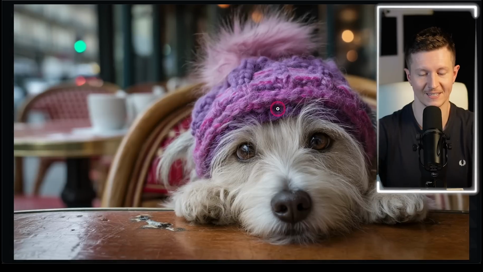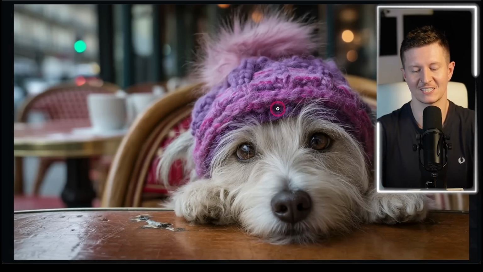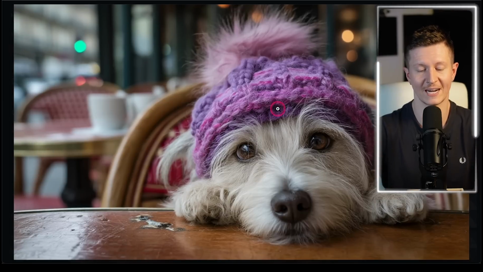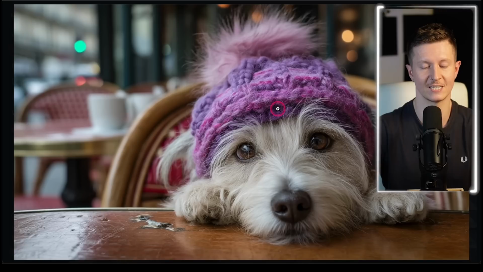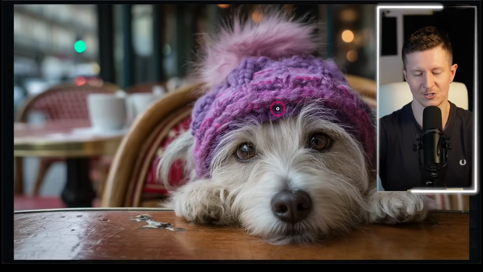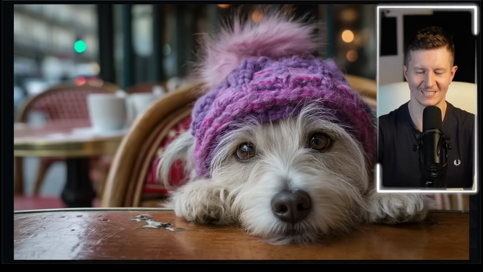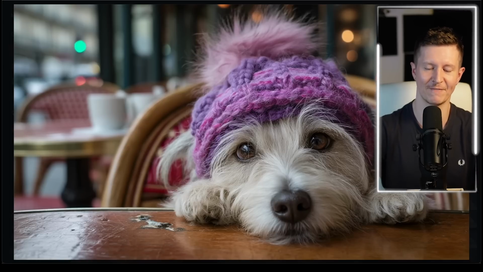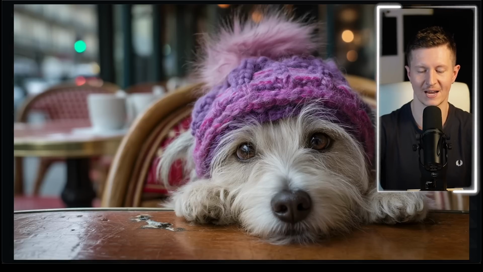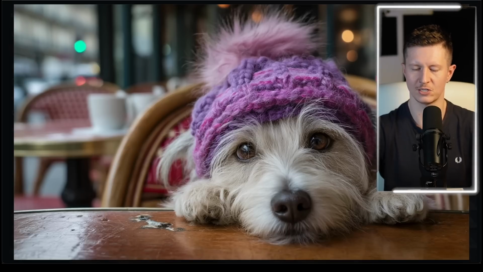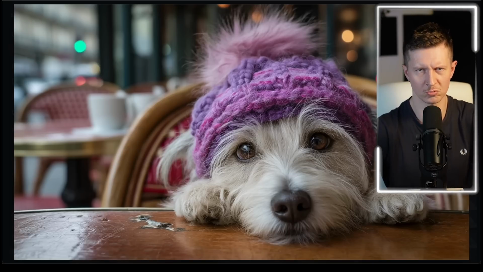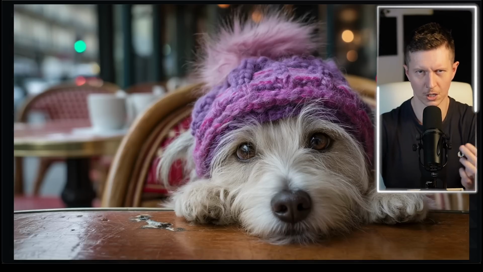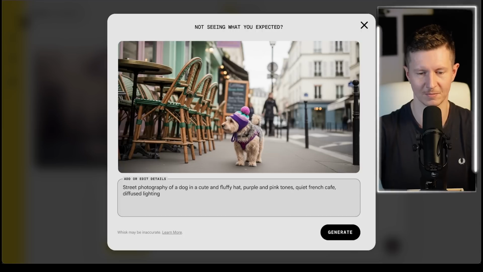Now, if we see how the image came out from MidJourney, for me personally still, there is a clear winner, that the MidJourney image has such more creative character immediately impregnated into the output, that this dog looks incredibly frustrated, as if it's simply had the worst day of its life. It's come for an 11 a.m. cognac in the middle of Paris, and then it's suddenly being greeted by someone who's giving him a glimmer of hope that life is not all lost. Okay, I might have got a little bit carried away there, but please forgive me.